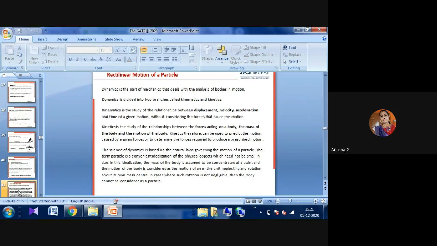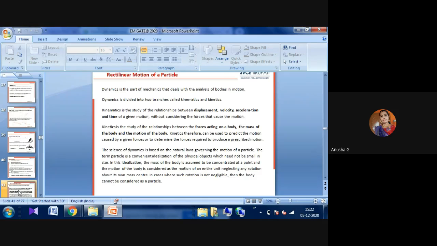Now we'll see rectilinear motion of a particle. This rectilinear motion of a particle is also part of dynamics. It's a part of mechanics that deals with the analysis of bodies, whether they are in motion. Dynamics itself is called that because the bodies are in motion. Dynamics is again divided into two types. Already we know that one is kinematics, another one is kinetics.